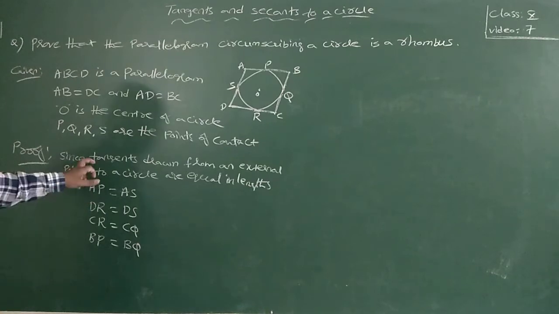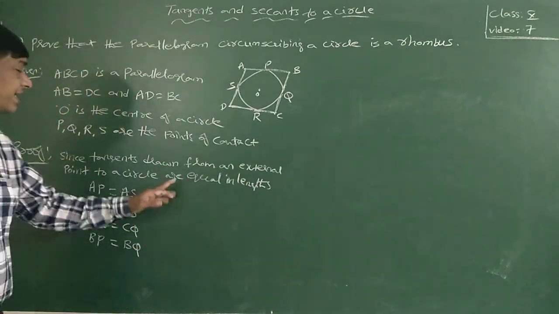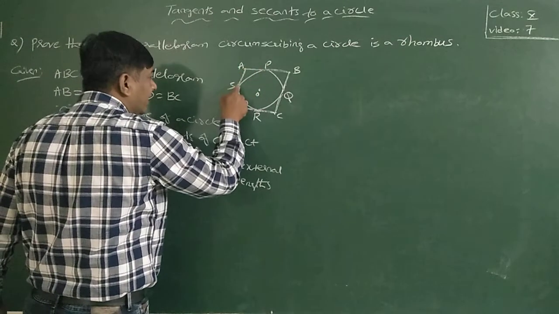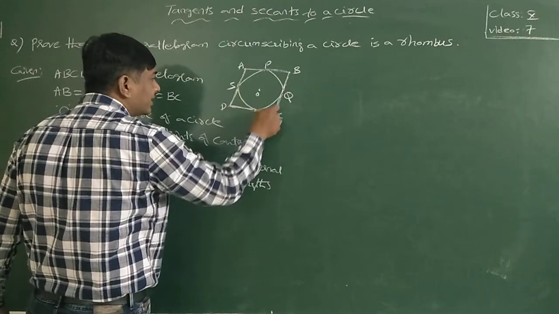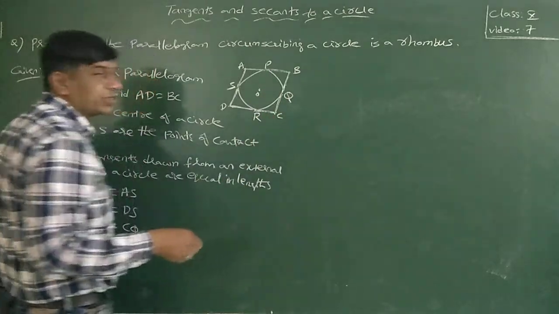Since tangents drawn from an external point to a circle are equal in length, AP is equal to AS, DR is equal to DS, CR is equal to CQ, BP is equal to BQ.